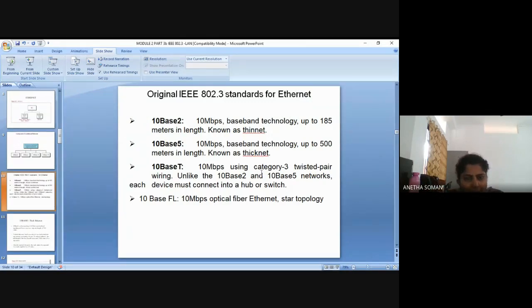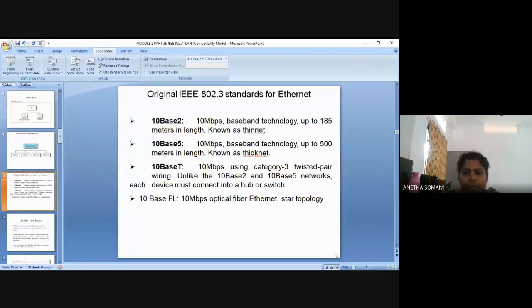One is 10 base 2, 10 Mbps baseband with length 200 meters, and 10 base 5, 10 Mbps baseband with 500 meters, known as ThickNet. The third category is 10 base T, which makes use of twisted pair wiring, and 10 base FL uses fiber optic cable and a star topology. In the next class I'll explain 10 base 5, 10 base 2, and 10 base T, and the frame format of each Ethernet baseband implementation.